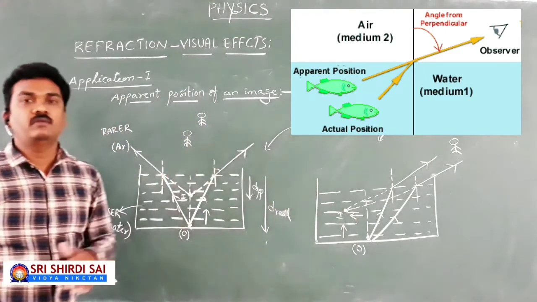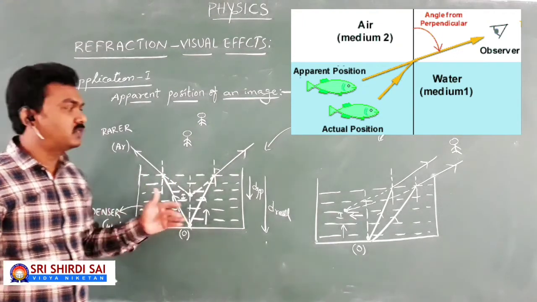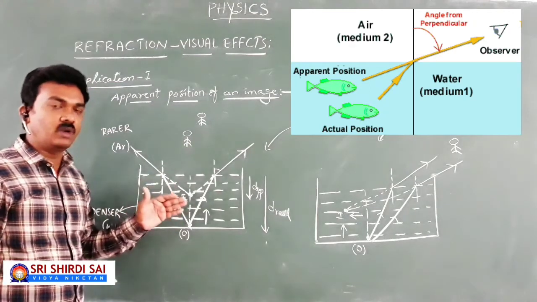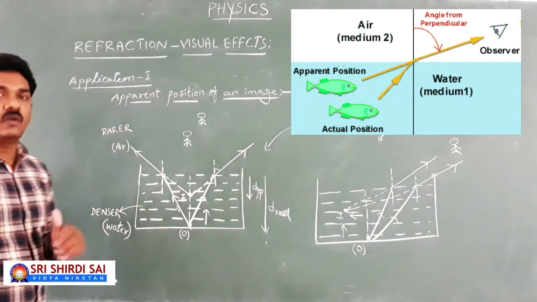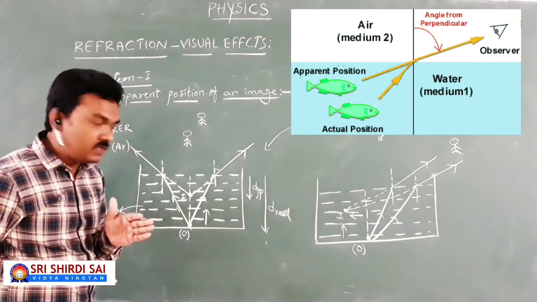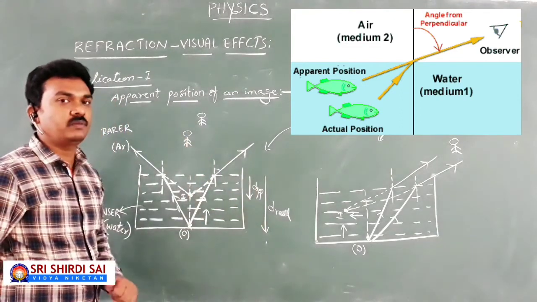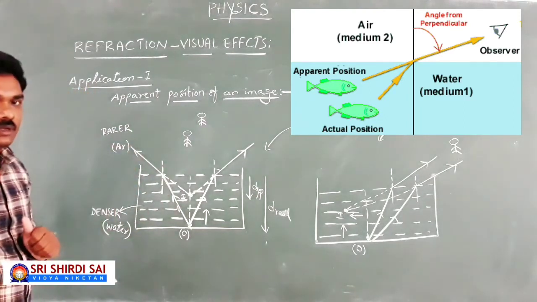Based on the view, what the observer is going to look at the object is very important. This is all the theoretical analysis and a little more application on the visual effects of refraction. Of course, we have a mathematical analysis that derives the relation in between the real distance and the apparent distance concept. We discussed that. This is one point.